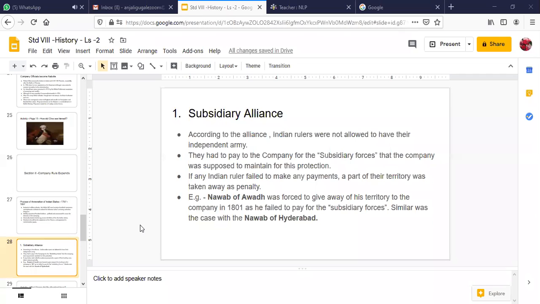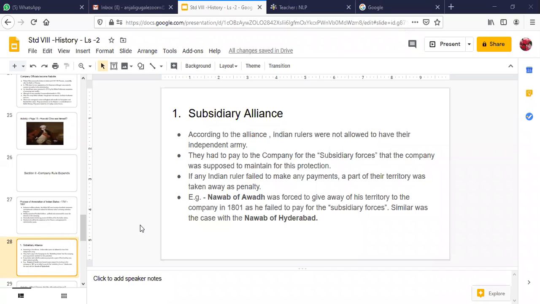Any other question related to the subsidiary alliance? Okay, good. So here we have two examples, children. Please remember them carefully. The Nawab of Awadh was forced to give away some part of his territory, almost half of the territory of the kingdom of Awadh. In which year? In the year 1801, as he was unable to pay for the subsidiary forces. And similar was the case with the Nawab of Hyderabad.